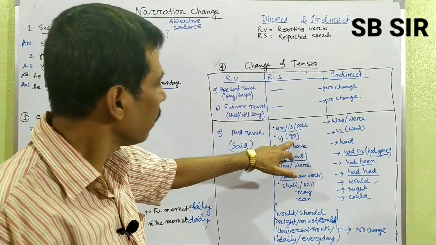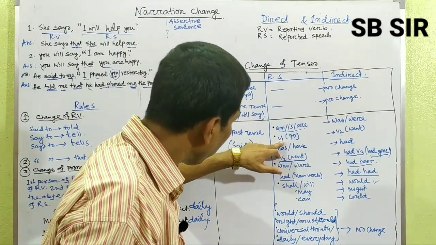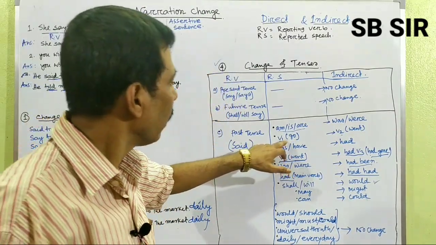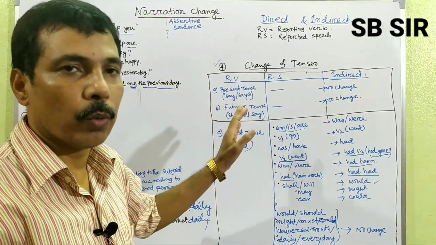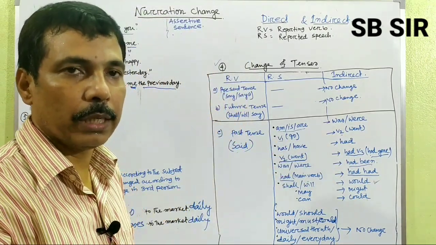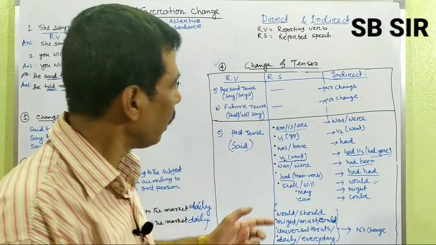And if you find verb 1, that is the main form, the V1 changes into V2. Suppose she said, "I go." If you change into indirect, she said that she went.